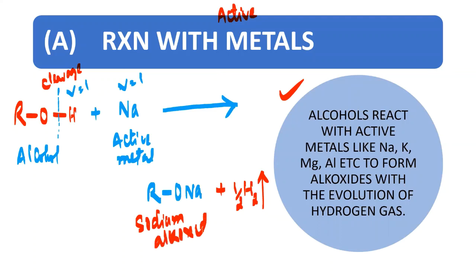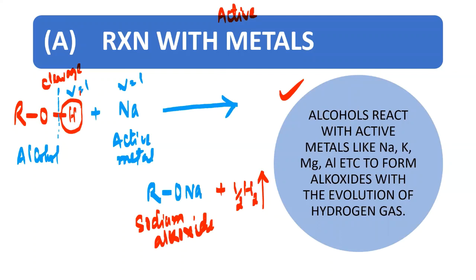So you got sodium alkoxide, my dear friends. I hope you have understood how the active metal interacts with an alcohol, and there is a cleavage of the OH bond. Similarly, potassium, magnesium, and aluminium all will react with the alcohol. And you have understood one more point, that your alcohol gives out H.